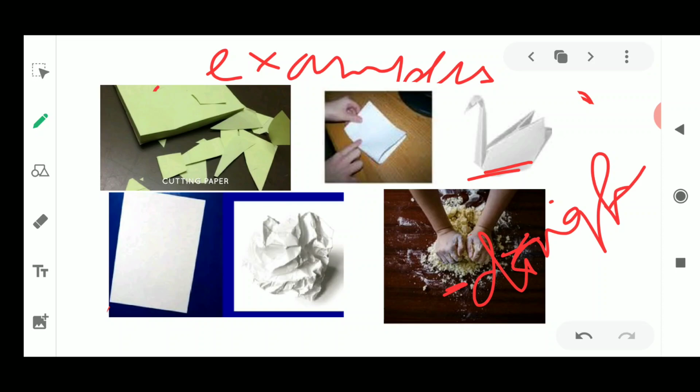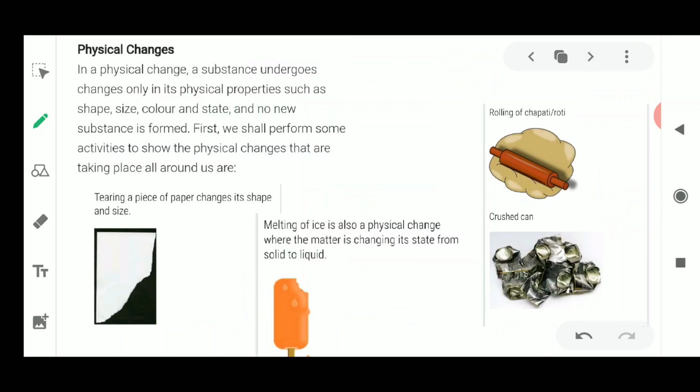If you dye a paper, if you paint a paper in red color, or if I write something on it and make it completely red, the paper's color has changed, but it has not changed the property of the paper. So changes which occur only in the physical properties are known as physical change. Okay, I hope it is clear to you. You could read some more examples from your book, or make a list of such physical changes in your copy. Some more examples of physical changes are given here.